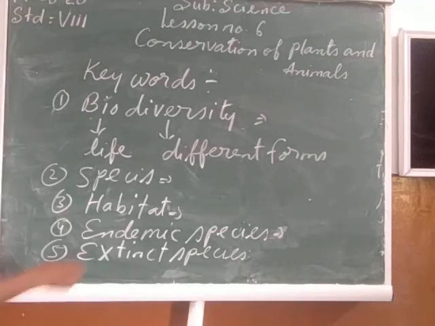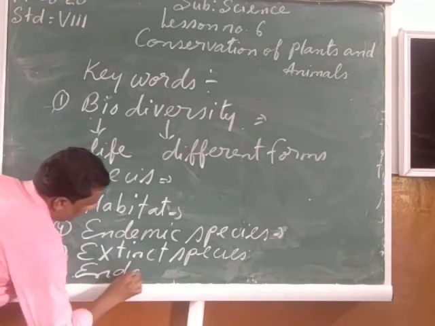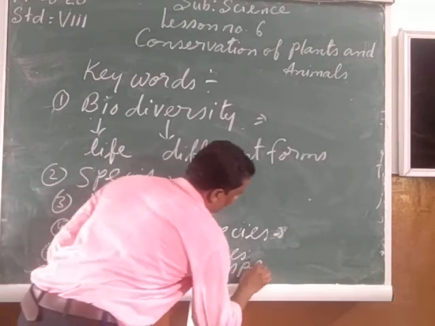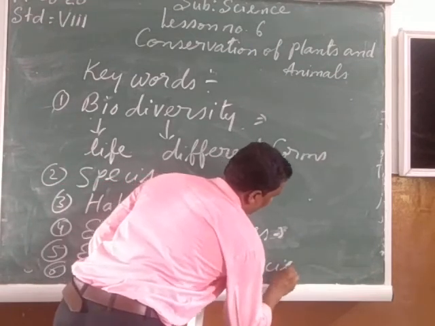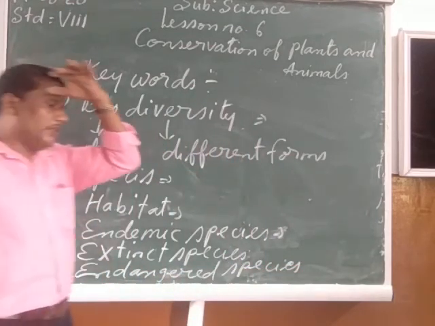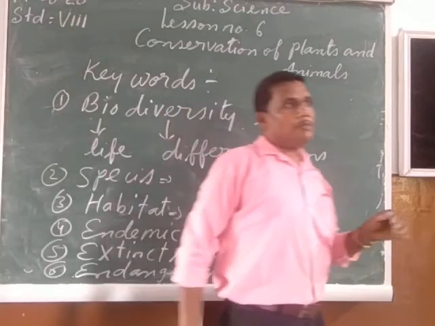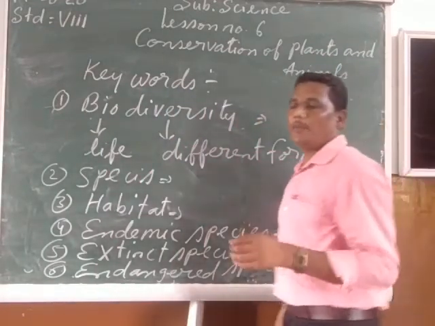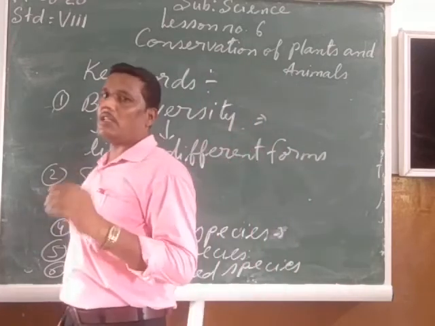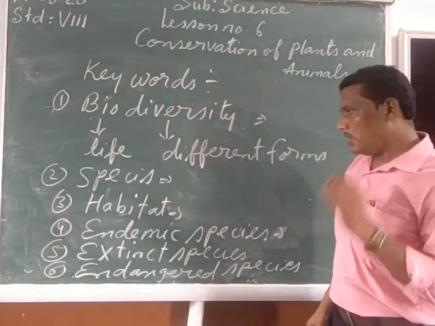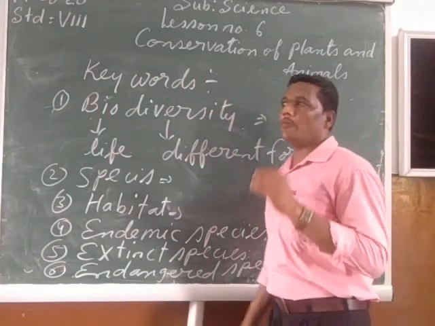Now after this we have seen endangered species. E-N-D-A-N-G-E-R-E-D, endangered species. What are endangered species? Suppose any species of plants and animals is reducing at a very rapid rate, but still has not become extinct.